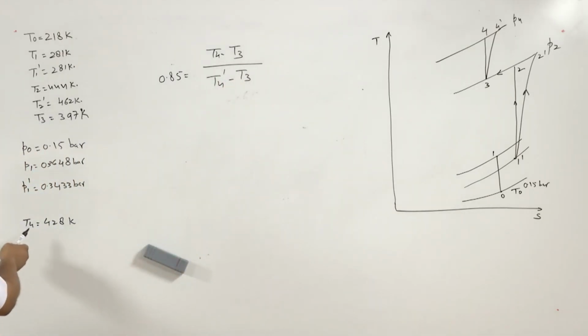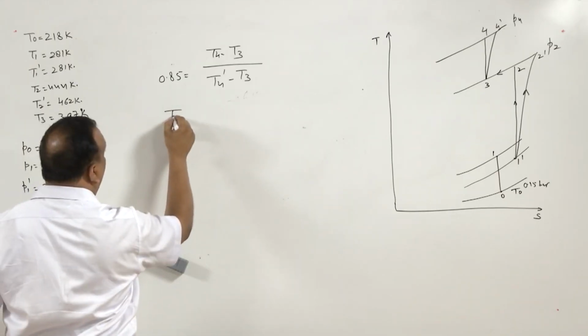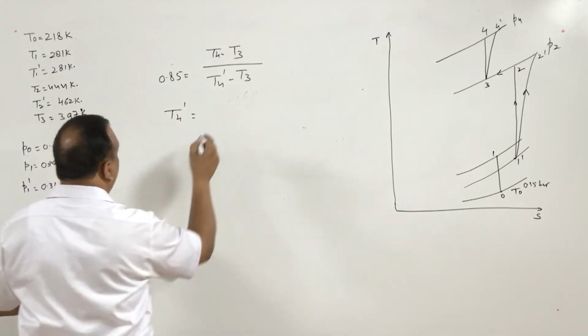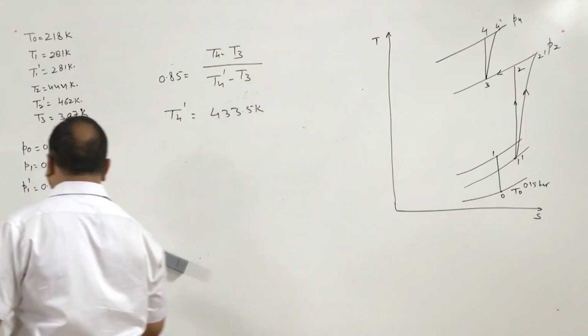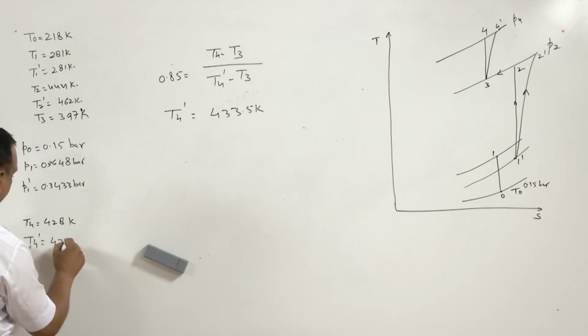Now T4 and T3 we can take from here, and this will give us the value of T4 dash as 433.5 Kelvin.